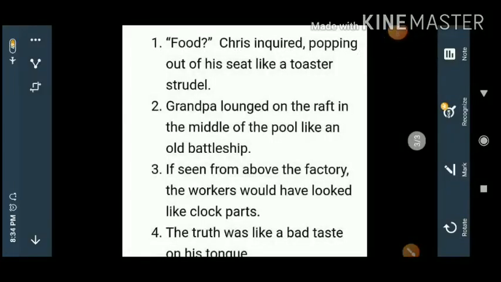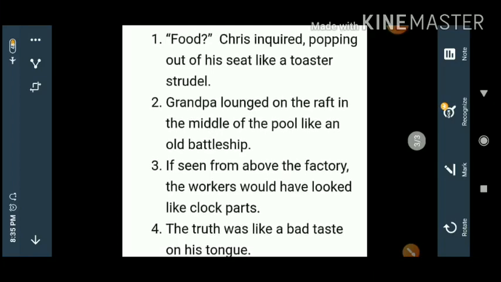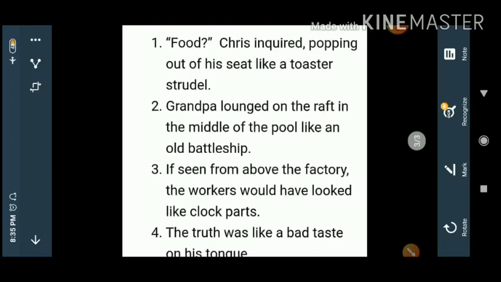Another I'll tell. Chris inquired about food, and he inquired, popping out of his seat like a toaster strudel. How does the toaster come out like that? He came out from his seat.